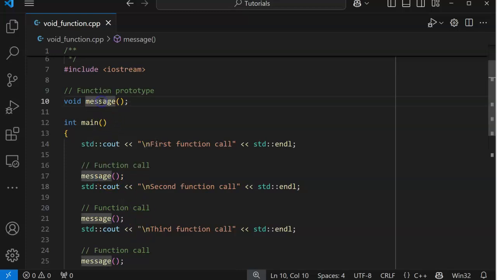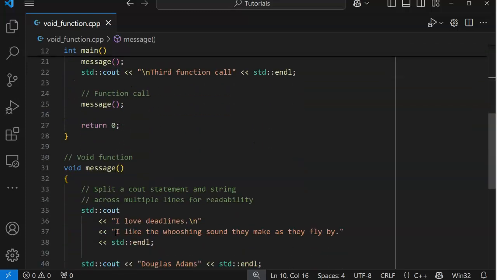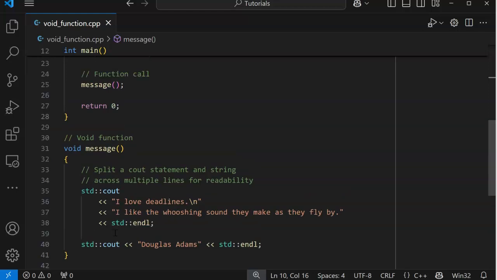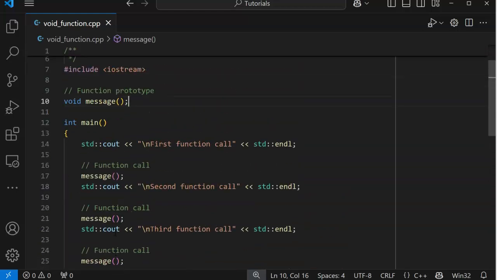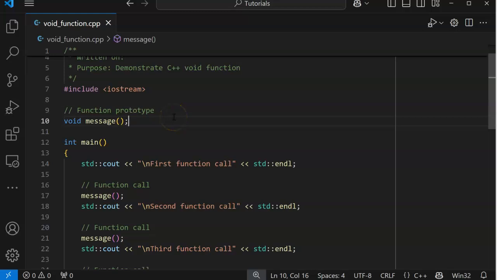So if we put a prototype up here, we're warning the compiler that yes, there will be a void function. Don't worry about it. Get started compiling. And then the compiler says, oh yes, here it is. Here's my little function. So if you remember Mr. Mbot, our friend from a year or so ago, he used C++. A void function means nothing comes back, nothing is passed in. It does exactly the same thing every single time.